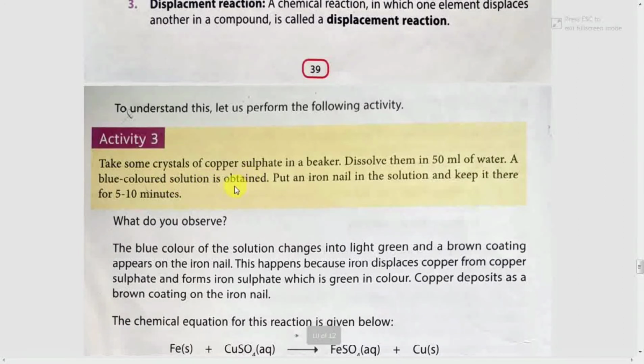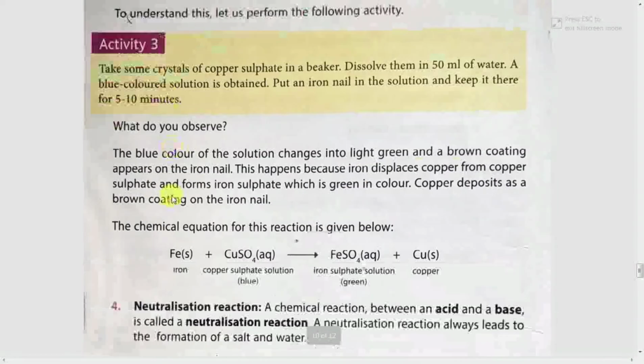Put an iron nail in the solution and keep it there for 5 to 10 minutes. What do you observe? The blue color of solution changes into light green and brown coating appears on the iron nail. This happens because iron displaces copper from copper sulfate and forms iron sulfate, which is green in color.